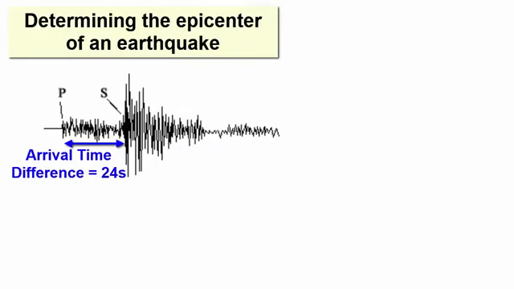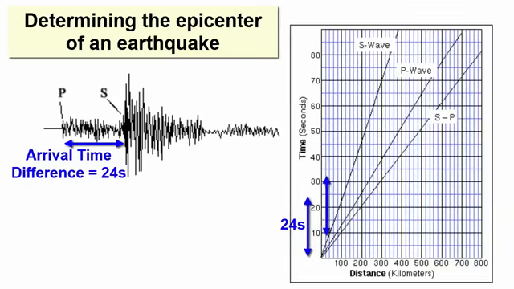To determine the exact location of an earthquake, we look at the arrival time difference of the P and S waves. Because we know the speed of each, we also know how far away we have to be from the epicenter of an earthquake to get a particular time difference in their arrival. The further away, the larger the arrival time difference. The closer, the smaller the arrival time difference. Once we determine the exact distance, we can draw a circle around the seismic station with a radius equal to that distance. The earthquake happened somewhere on that circle.